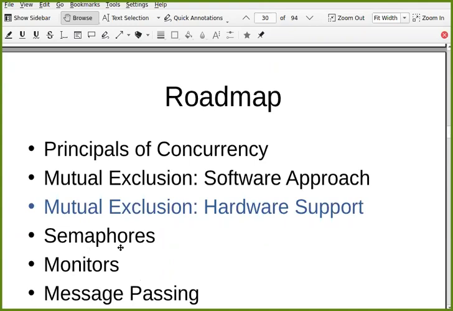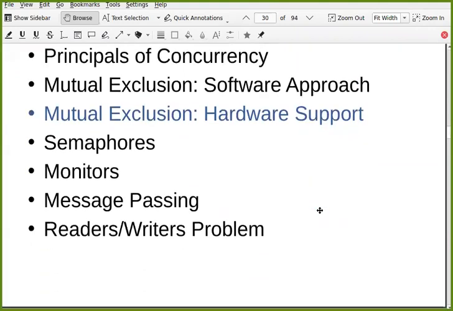This support you can get either from the OS or the programming language, and they are always a better solution than either of these two. Of course, up to a certain level, hardware support is required. Whenever the OS or programming language provides support, hardware support may be required, but only hardware support is not going to work. So in the next lecture, we will start with semaphores.